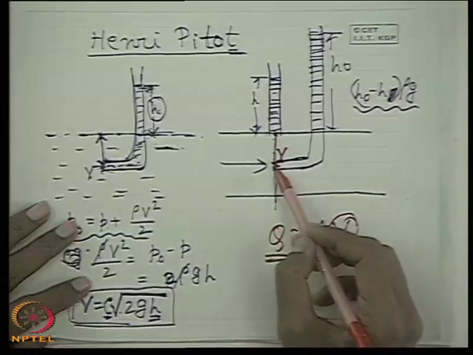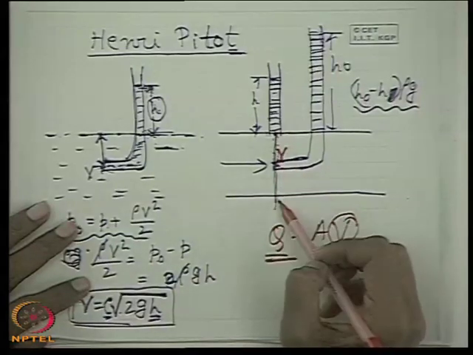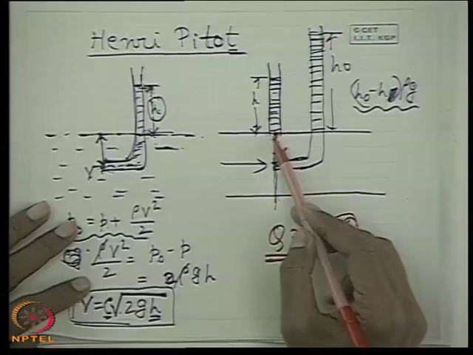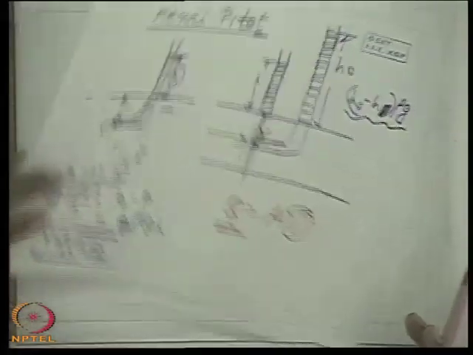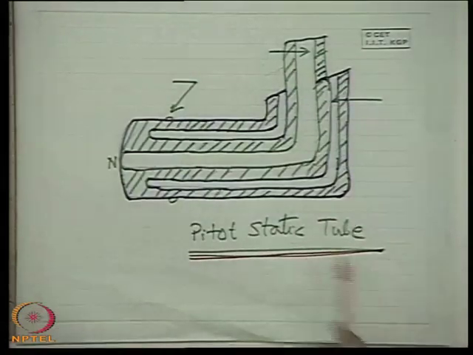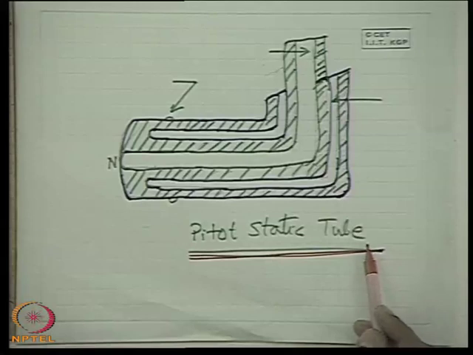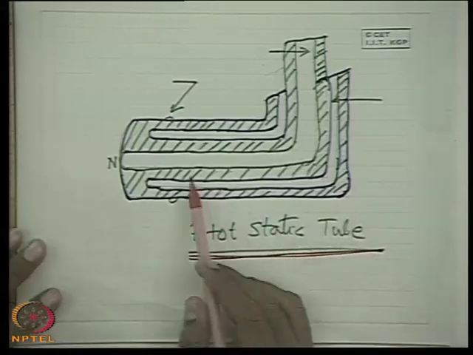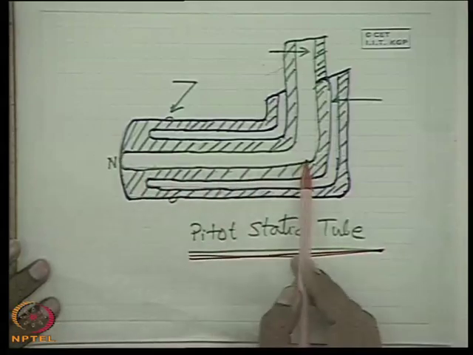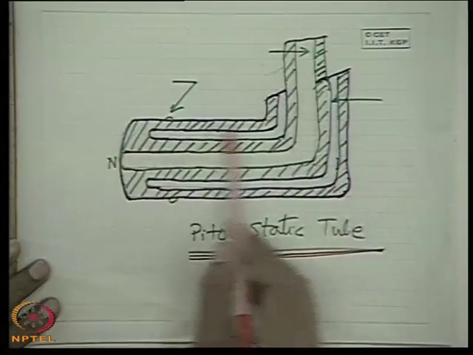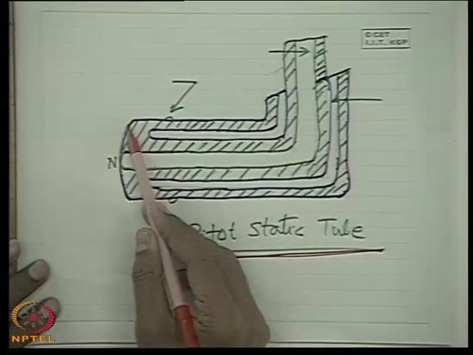If there is a velocity variation, and we know the velocity at each and every point, then we can find the flow rate by integrating the velocity over the infinitesimal area at the location. So this thing you know. Therefore this pitot-static tube is widely used today in all laboratories to measure fluid flow velocities or flow rate. These two tubes, as I have described, are made into a single tube. So this is the typical structure. The shape is like this.